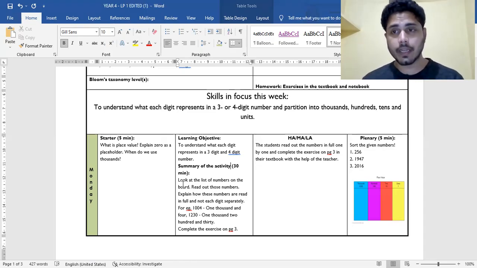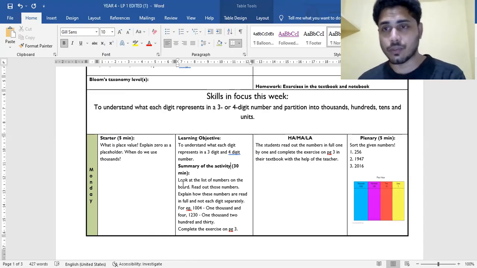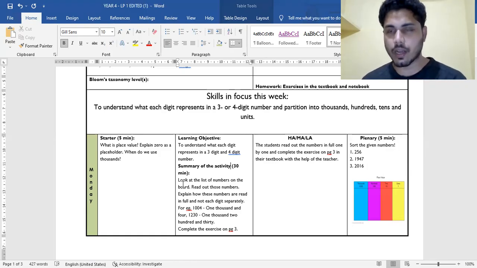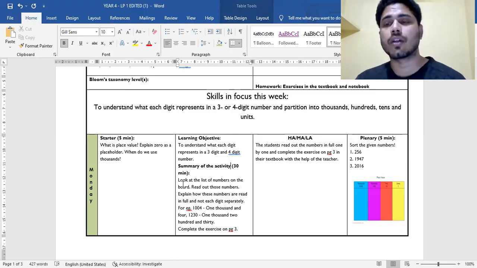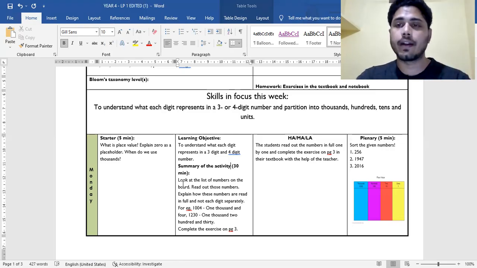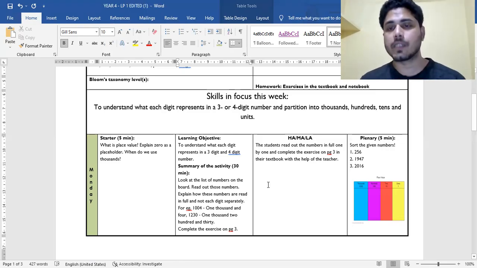So the beginning time is for you, where you explain what they are supposed to do. And then for 10 minutes, 15 minutes or 20 minutes, you are engaging the students. They are doing it and showing you their understanding, whether they have understood your instructions or not, or whether they have understood the content or not. So here you are specifying that.